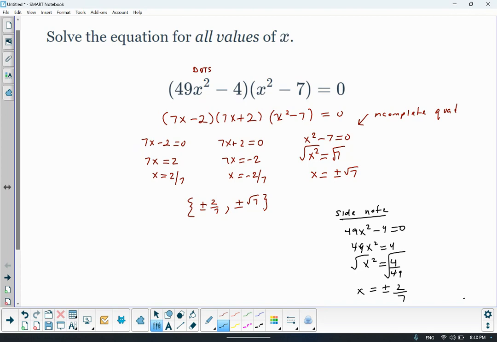And I think why some students had problems with the first one is it did look a little different. This was a lot more challenging than the one that I had done in class because it had that extra 49 in front. So if you didn't recognize it, it could look confusing.